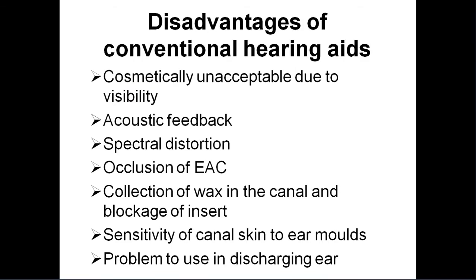There are some disadvantages with conventional hearing aids. The main disadvantage is that for most people it is not acceptable cosmetically, due to visibility. Those people you can advise the completely-in-the-canal type of conventional hearing aids. There will be acoustic feedback, spectral distortion of the sound, and occlusion of the external auditory canal. Because of the ear mold kept in the external auditory canal, there will be a problem.